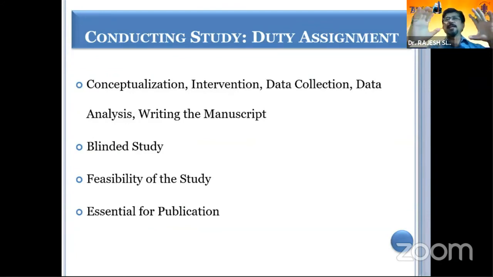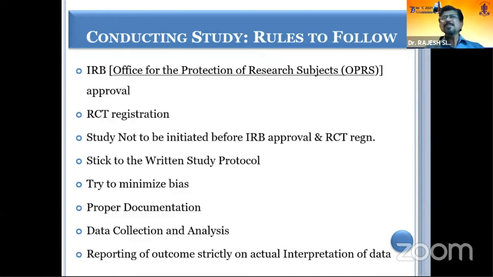It is not only for the feasibility of the study, but it is also essential for publication, because many of the journals ask what the duties of each individual are, and particularly in a blinded study, it is very, very essential. And of course, the IRB approval, which is called OPRS these days, and RCT registration should be done. The study should not be initiated before IRB approval and RCT registration. One should stick to the written protocol, try to minimize bias. There should be proper documentation and data collection.